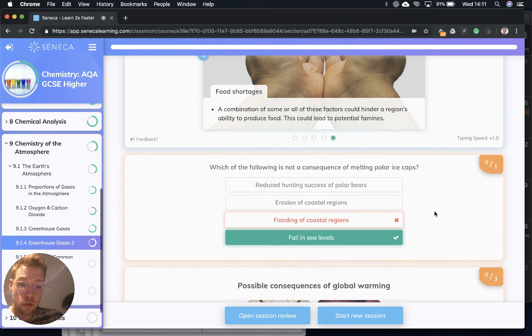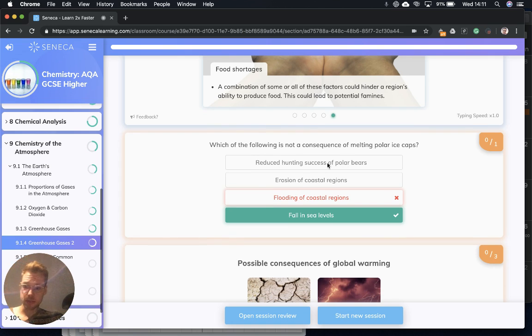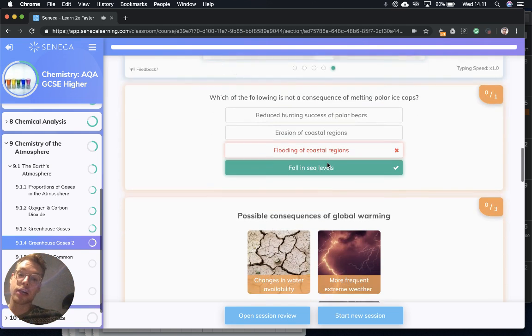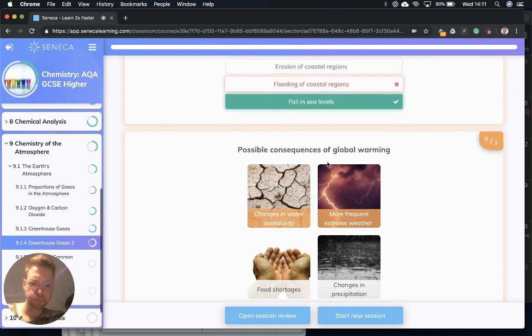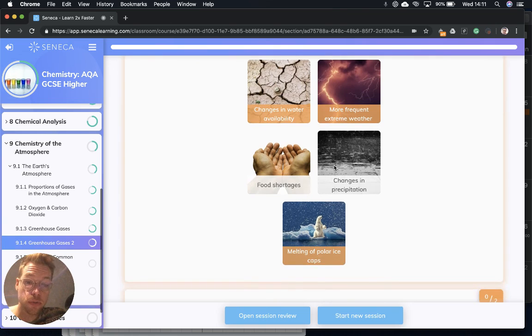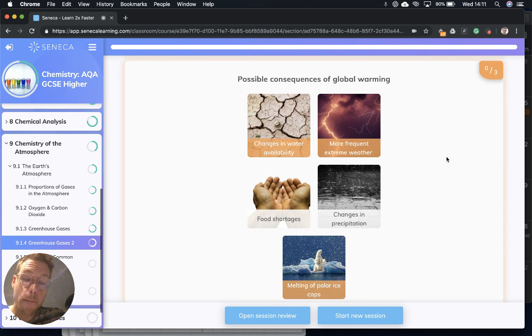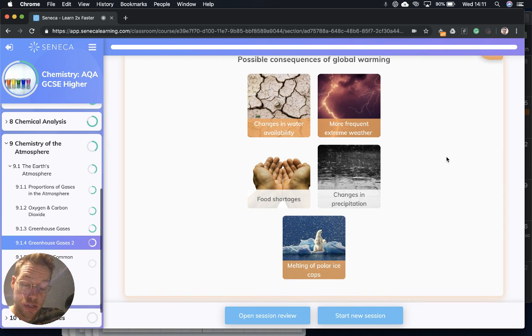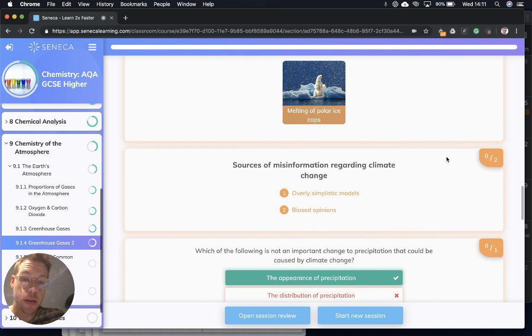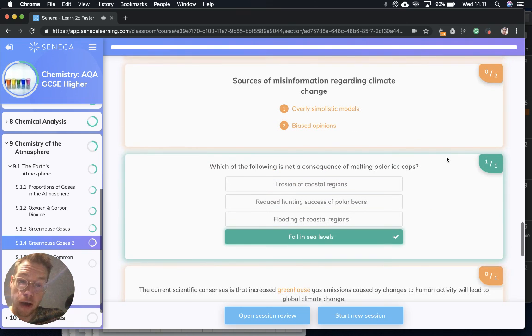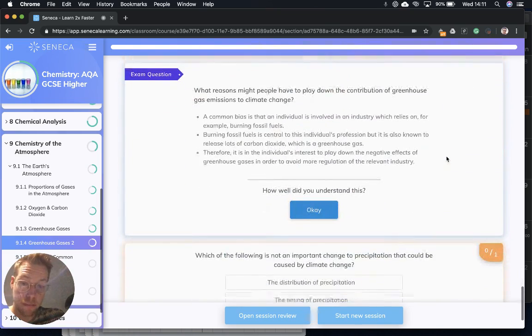So, do we remember some consequences of melting polar ice caps? It could cause flooding of coastal regions, erosion of coastal regions, and reduced hunting success of polar bears. But it could also do something to sea levels. Are sea levels going to rise or fall? So they're going to rise due to the melting ice caps. Now let's talk over some of those possible consequences of global warming. There are 5 important ones to remember. It's changes in water availability, more frequent extreme weather, food shortages, changes in precipitation, and melting of the polar ice caps. So those are the 5 that you need to remember for your chemistry exam.